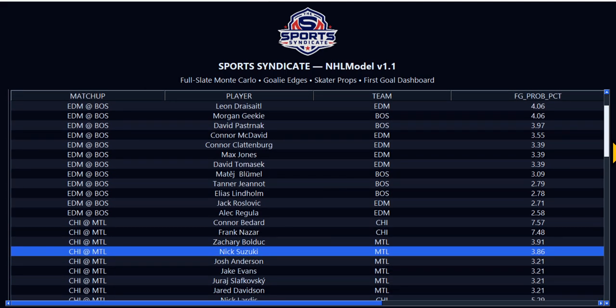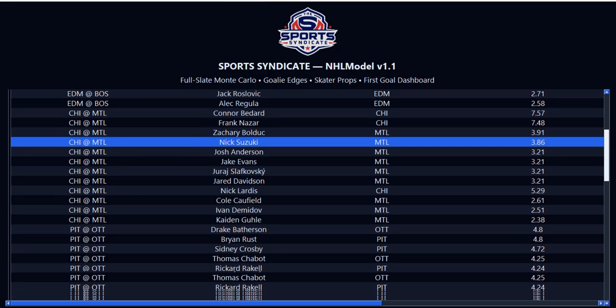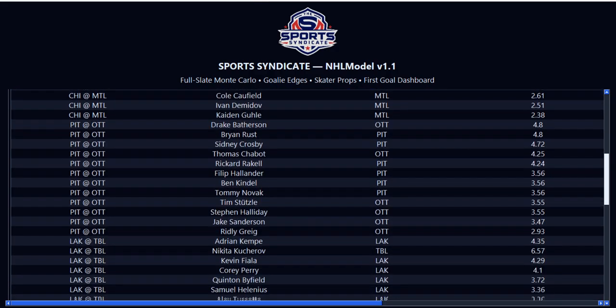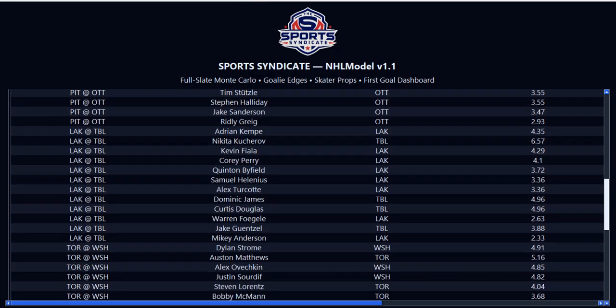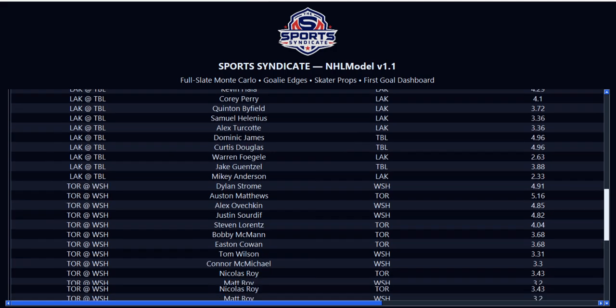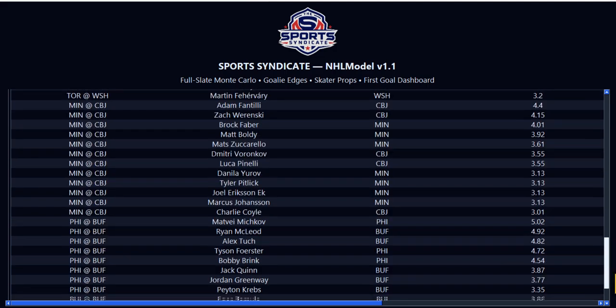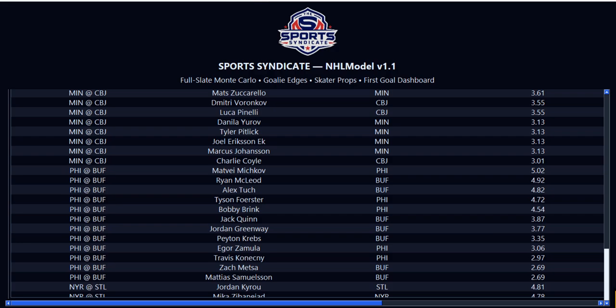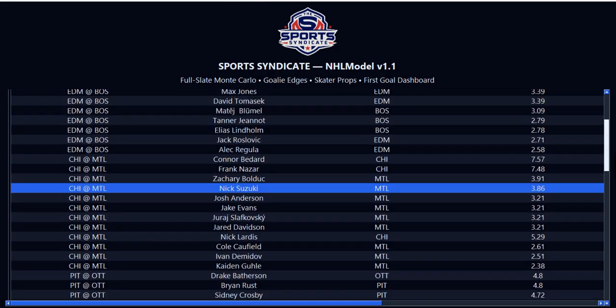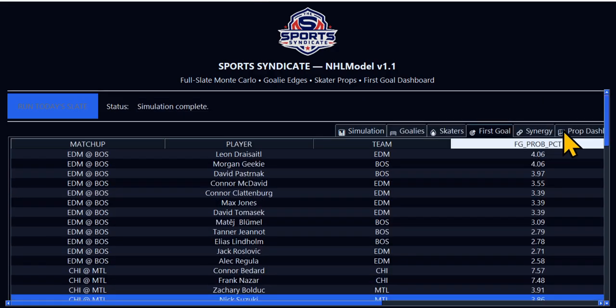So here you have it. The higher the number, the better for first goals. I'm just going to scroll down here so you can see and just pause it. The teams are on the far left. Toronto, Washington. Here tells you what actual team the player plays for. So here it says Toronto versus Washington. Dylan Strom, Washington. He's at a 4.91. We do got some other guys that have larger numbers than him. So you can pause the video, go through all that. But then, of course, I simplified it for y'all.